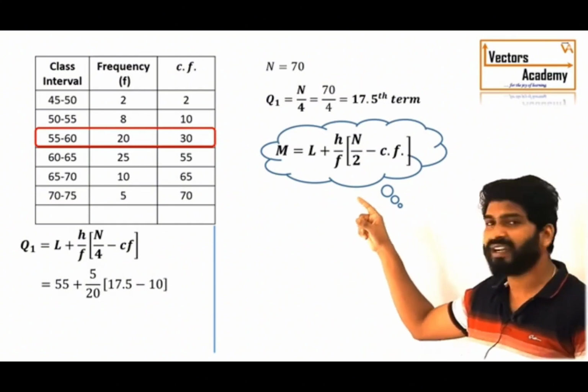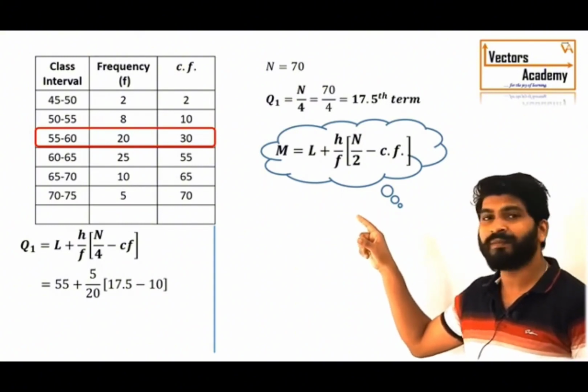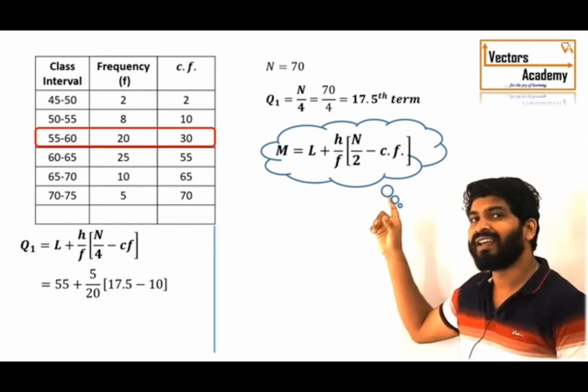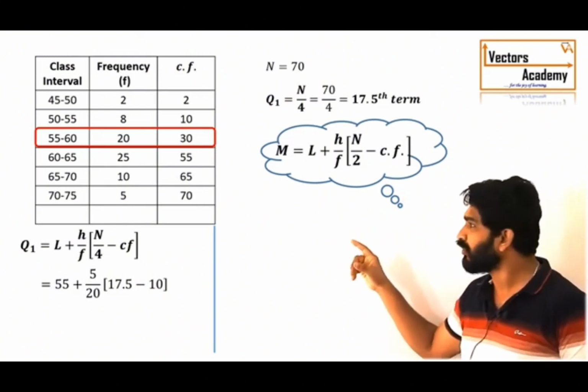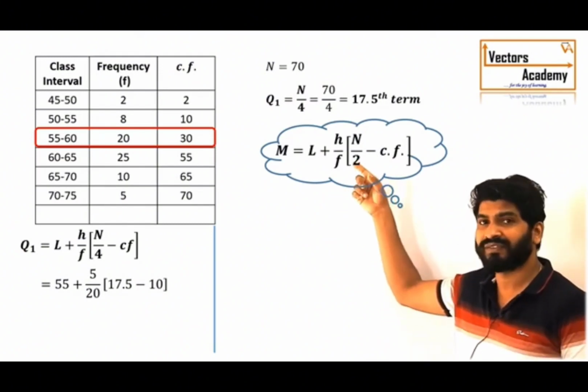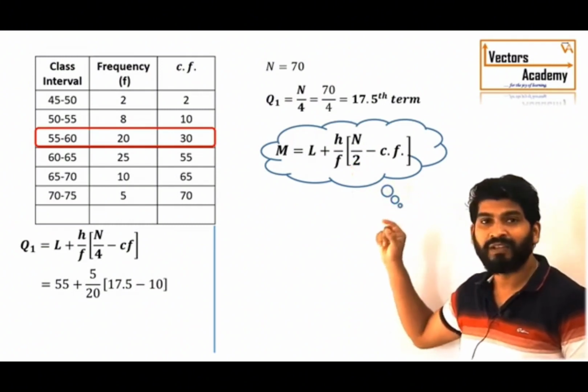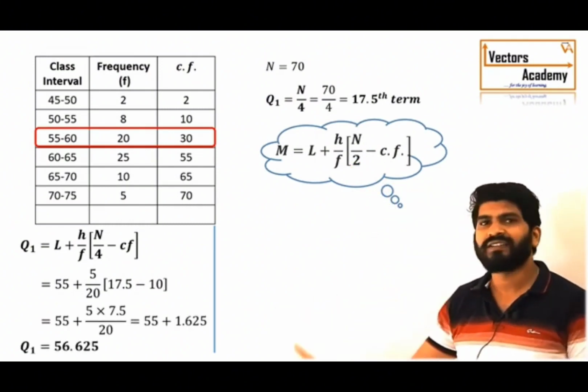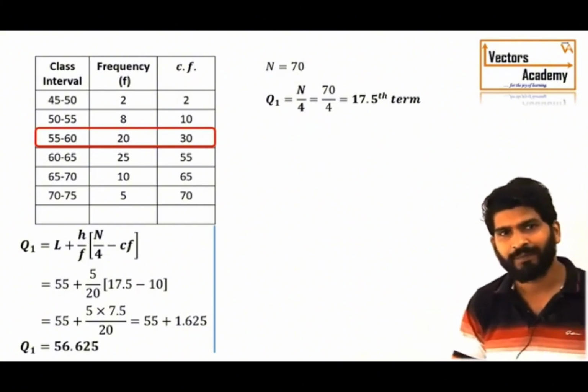F is the frequency of the class we have selected, 20, then the value of n by 4, which we have already calculated, 17.5, and the value of Cf, that is the cumulative frequency of the previous class, which is 10. So, we can substitute all these values in this given equation and we can get the value of the first quartile.